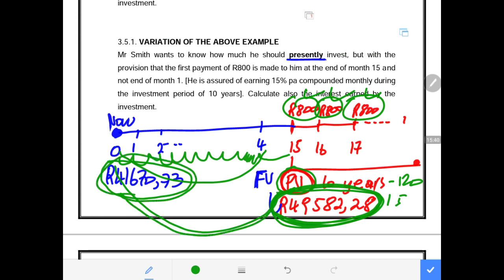It's very important to master this, guys. I'm taking my time to explain because I know it does not easily make sense when you go through this for the first time until one masters it very well. As long as you know that there was a sum of money somewhere, it earned interest up to month 15, and in month 15 a withdrawal took place for the next 10 years. From the first withdrawal in month 15 up to the last withdrawal, 120 withdrawals will take place. So we need the present value of those withdrawals and the present value of the amount from which the withdrawal is taking place in the beginning.